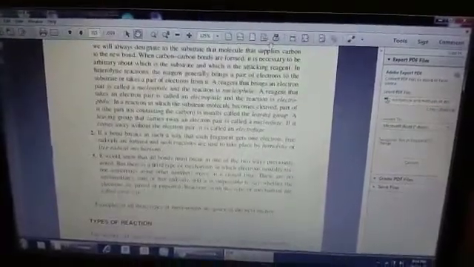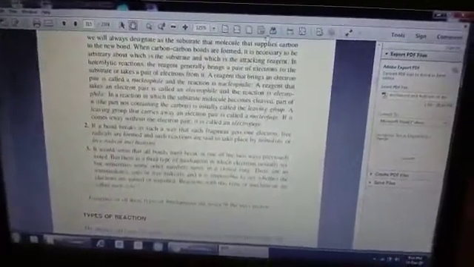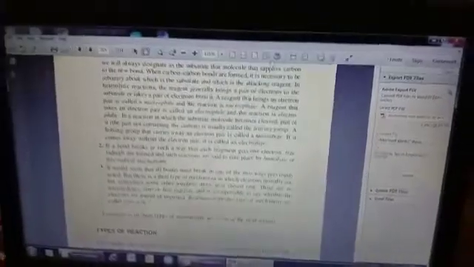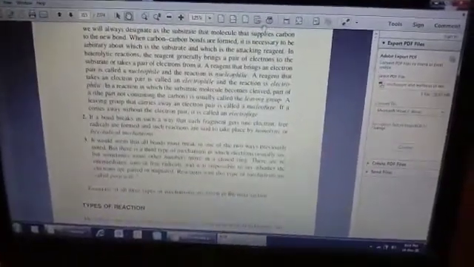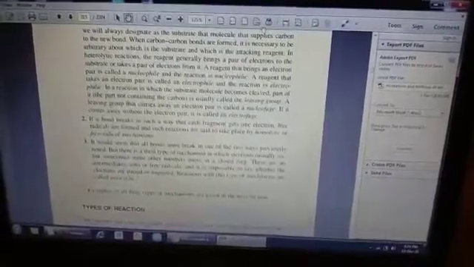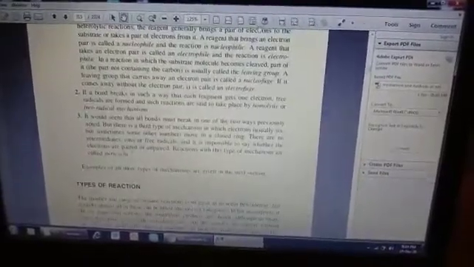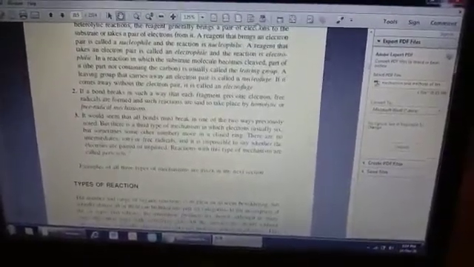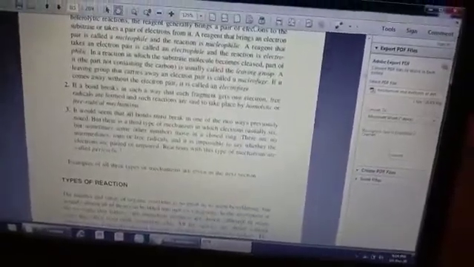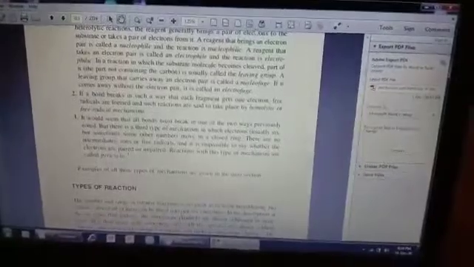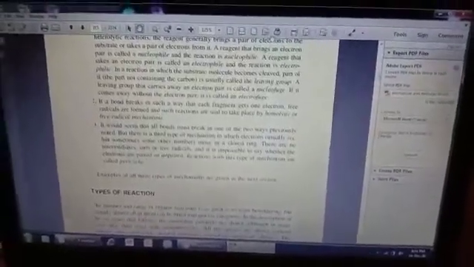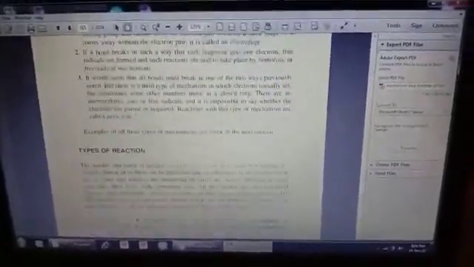The second one is the homolytic mechanism. During this homolytic mechanism, free radicals are formed. One electron must go to one atom and the other to the other. The third type is pericyclic reactions. In this case, a concerted mechanism is involved. During this concerted mechanism, no ionic species or free radical is formed.